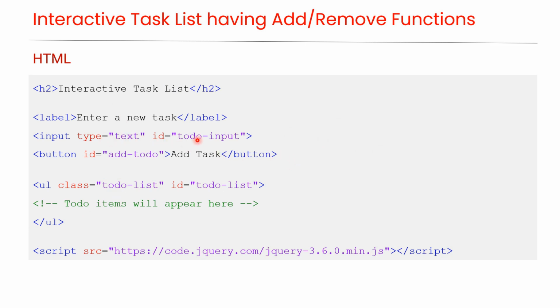Here we have an input field and a button, which allows users to type and submit their task. Here we are using a UL with an ID to-do list, which holds the list of tasks the current user have added. Additionally, we are adding the jQuery library to the HTML page by using a script tag.